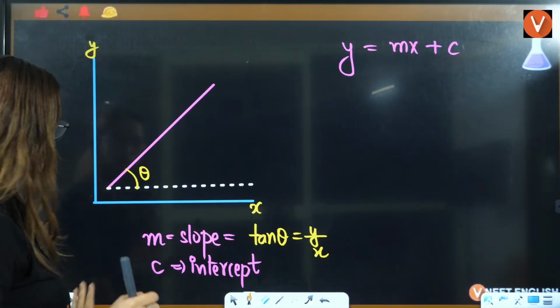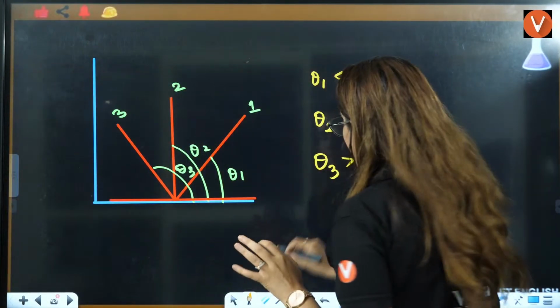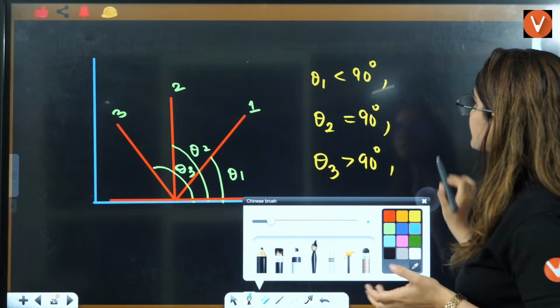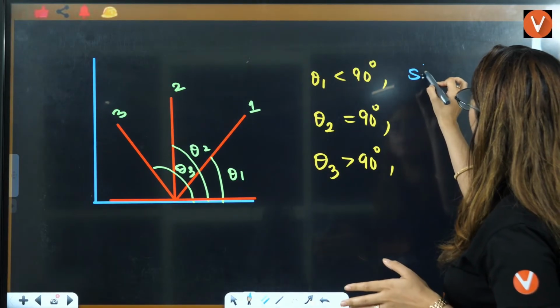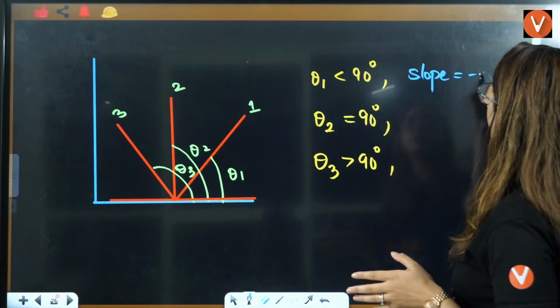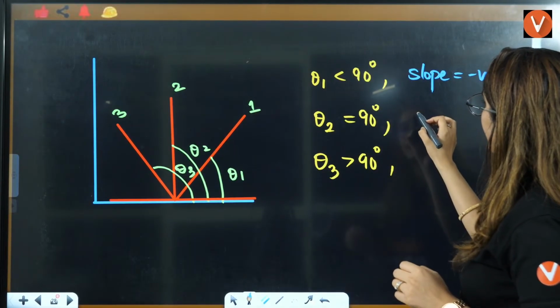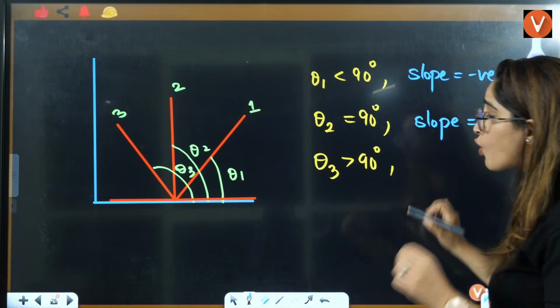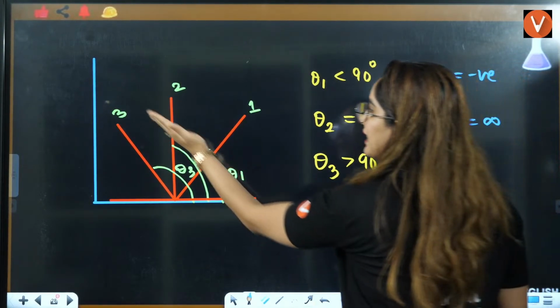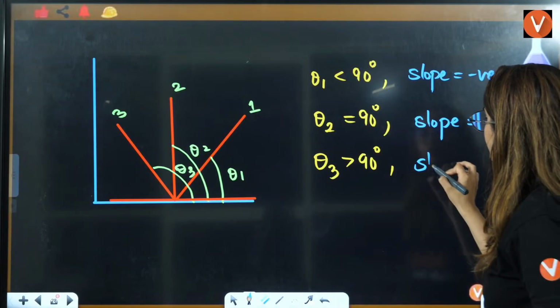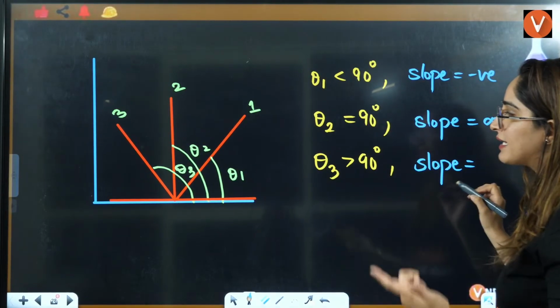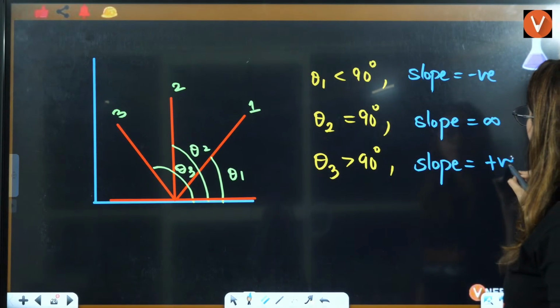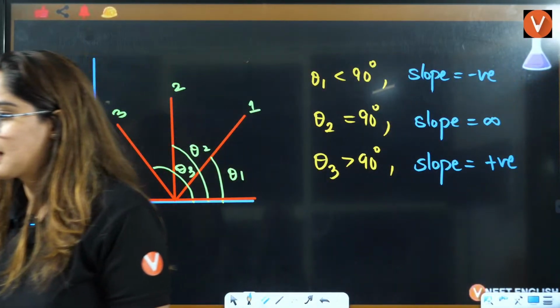And if you talk about slope, if theta is less than 90 degrees, the slope is positive. If theta is equal to 90 degrees, the slope is equal to infinity. And if theta is greater than 90 degrees, like in theta 3, then the slope will be negative here, right?